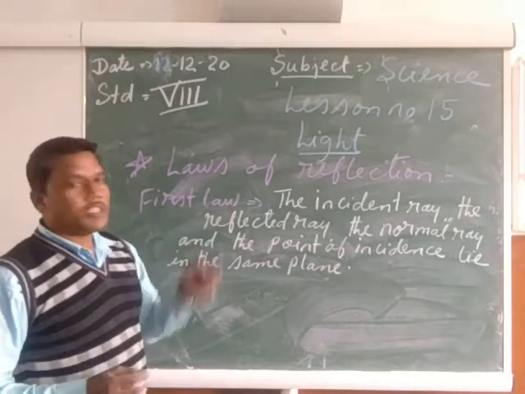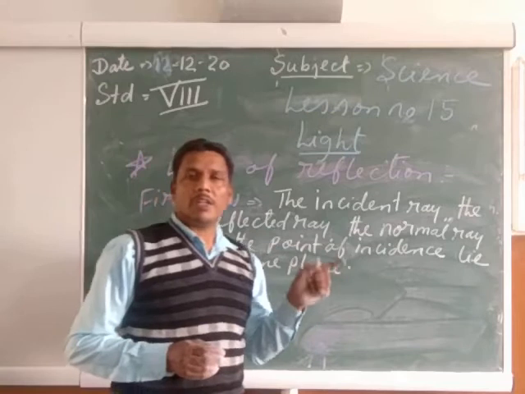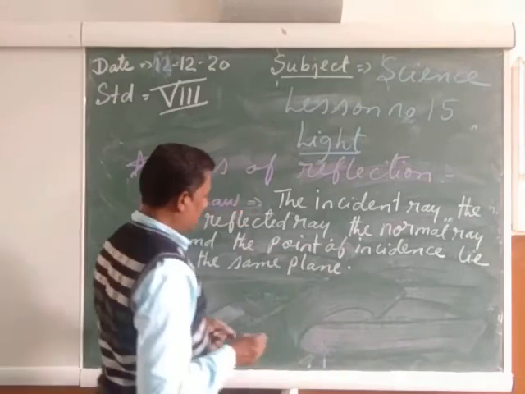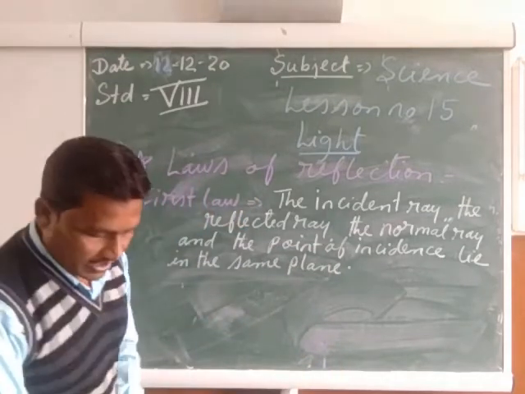The first clause is that the incident ray, the reflected ray, the normal ray, and the point of incidence lie in the same plane. Now come on to the second law.